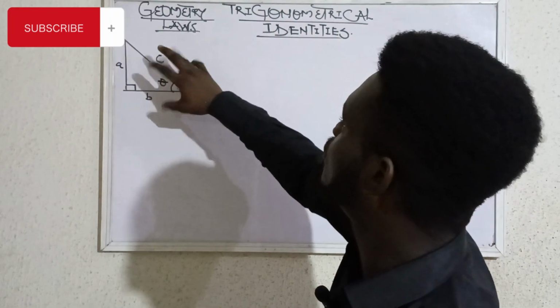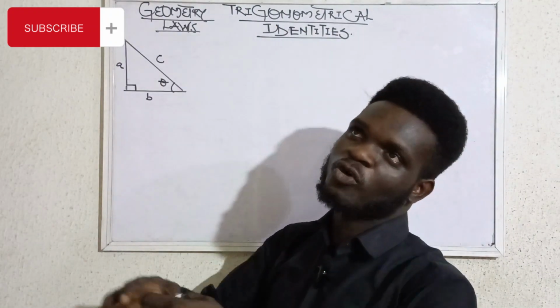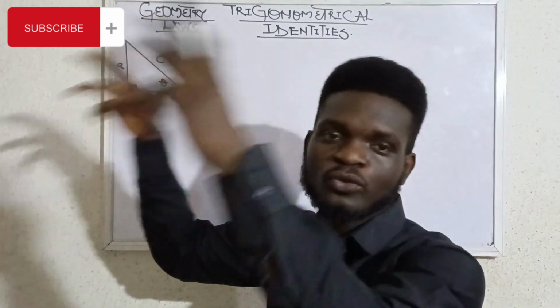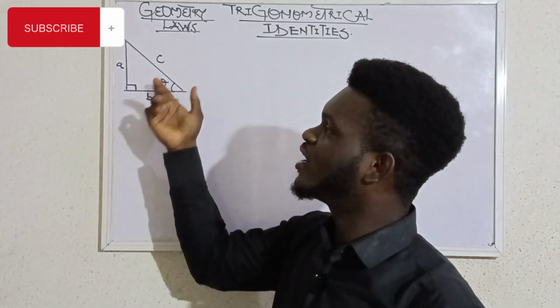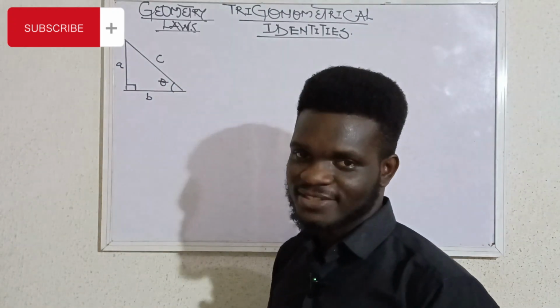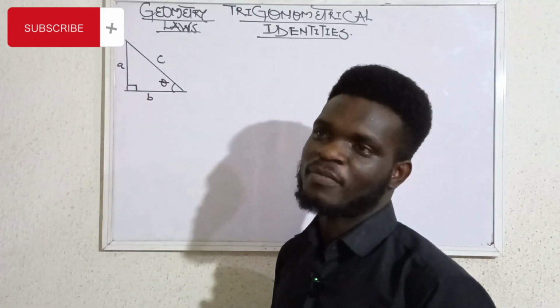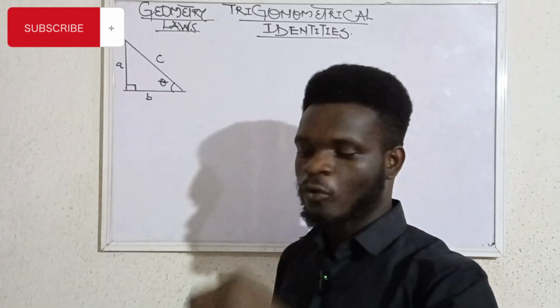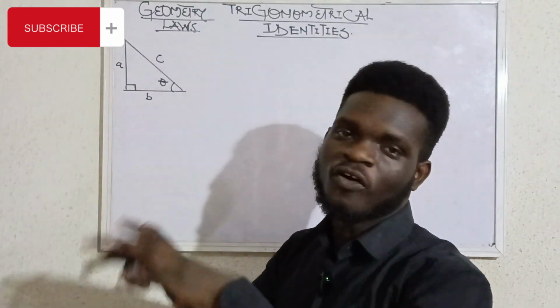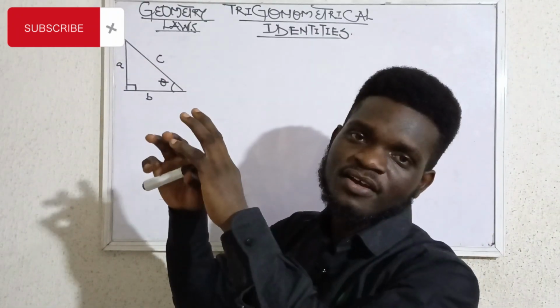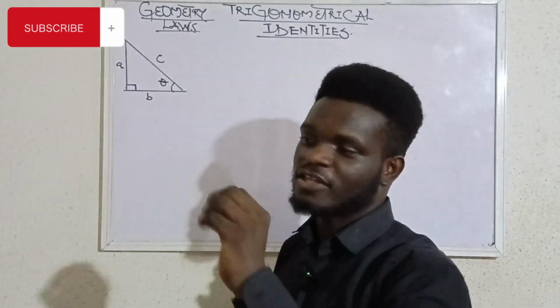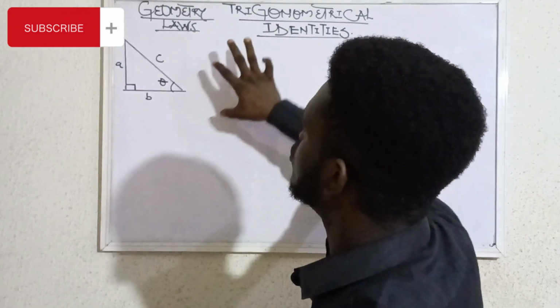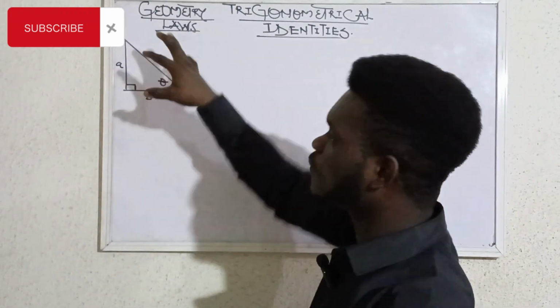Now let's see how we're going to bring about the trigonometric identities. When you advance into a tertiary institution, you're going to find trigonometrical identities. So let's see how this law came about. I will make another video, a special video, for the proof of the Pythagoras theorem. Here, we want to use the Pythagoras theorem to solve something.